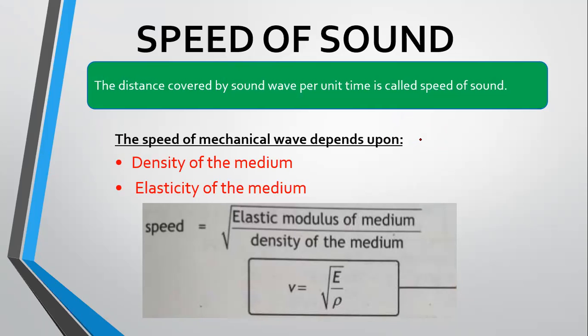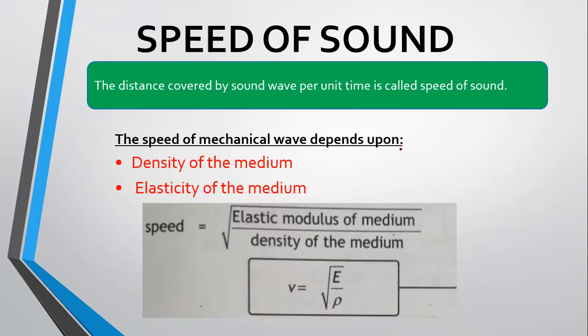Mechanical waves are those waves which require a medium for their propagation. For example, sound waves or water waves. Electromagnetic waves are those waves which do not require any medium for their propagation. Like light, X-rays, microwaves, these are electromagnetic waves.